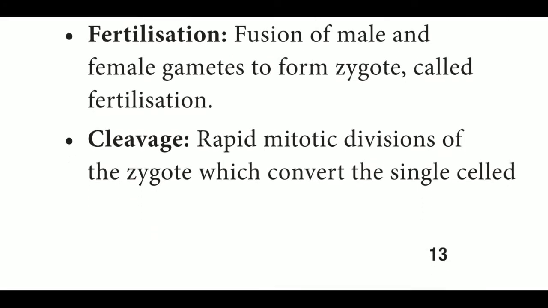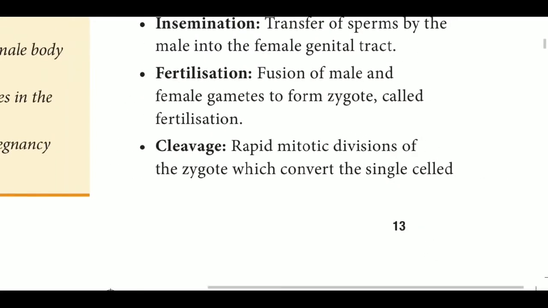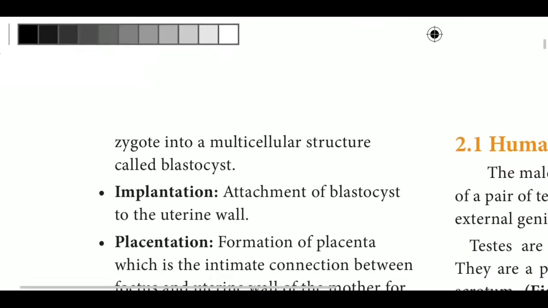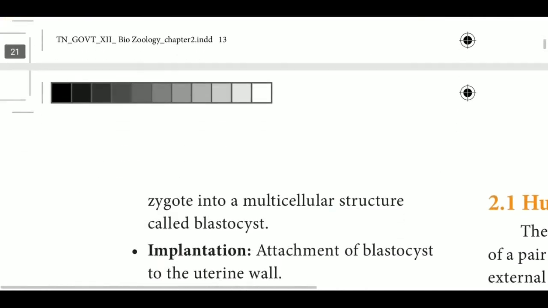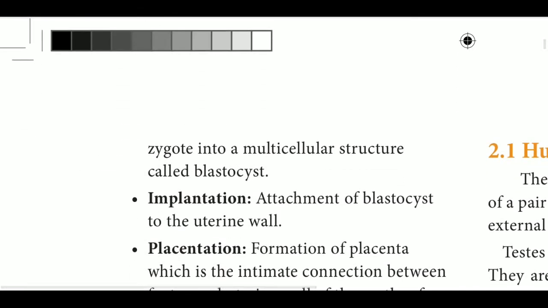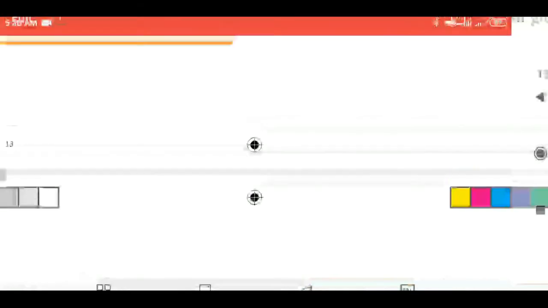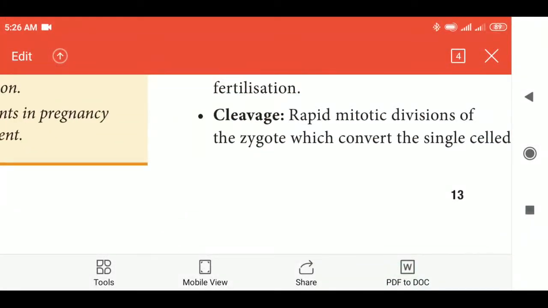Next one, cleavage, a rapid mitotic division of the zygote which converts the single cell into a multicellular structure called a blastocyst. Two gametes fusing is called fertilization.